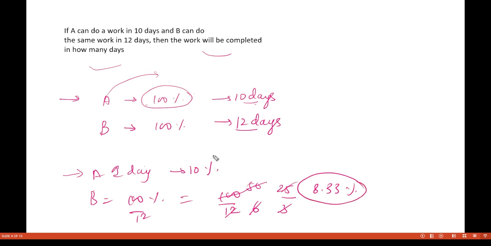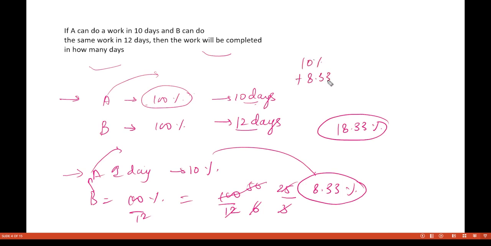Okay, so in one day 18.33% of the work is done. How? Because A is also performing that day and B is also performing that day. So A is contributing 10% of the work and B is contributing 8.33% of the work. So together you are getting 18.33% of the work. Fine.